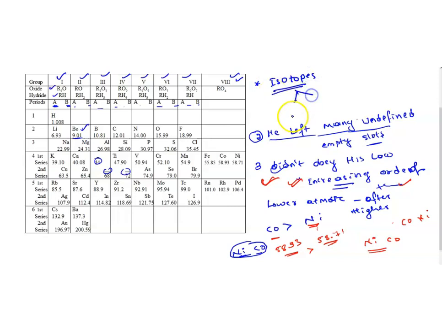Isotopes are going to have the same atomic number and different atomic masses. Same atomic number, different atomic mass. So I'll take an example and I will give you clarification regarding this.